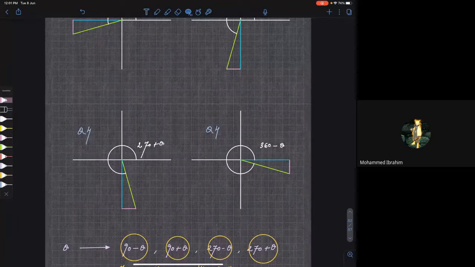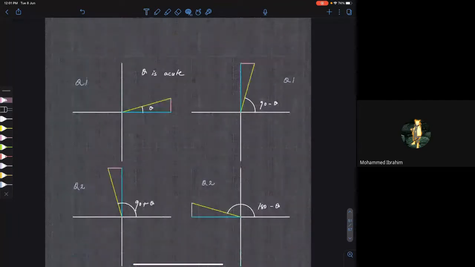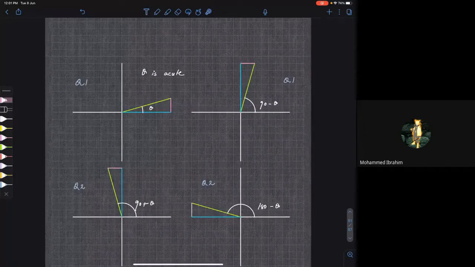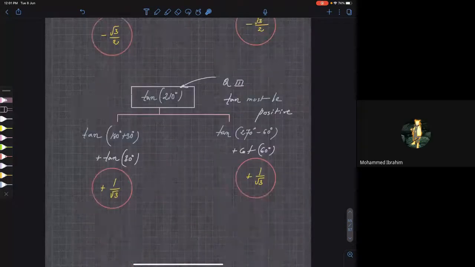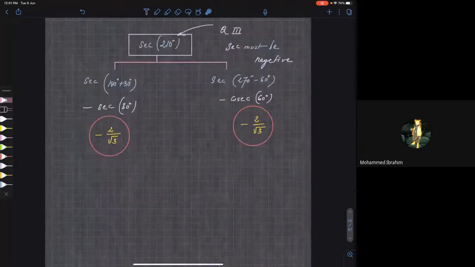The horizontal side of the original triangle is becoming the vertical side and the vertical side is becoming the horizontal side. So x is becoming y and y is becoming x. Sine is becoming cos and cos is becoming sine. So whenever you have 180 or 360, it will remain the same. You're getting my point?